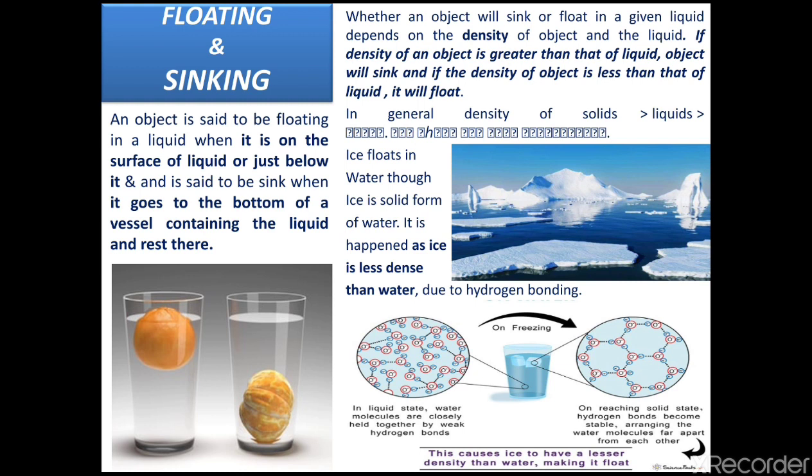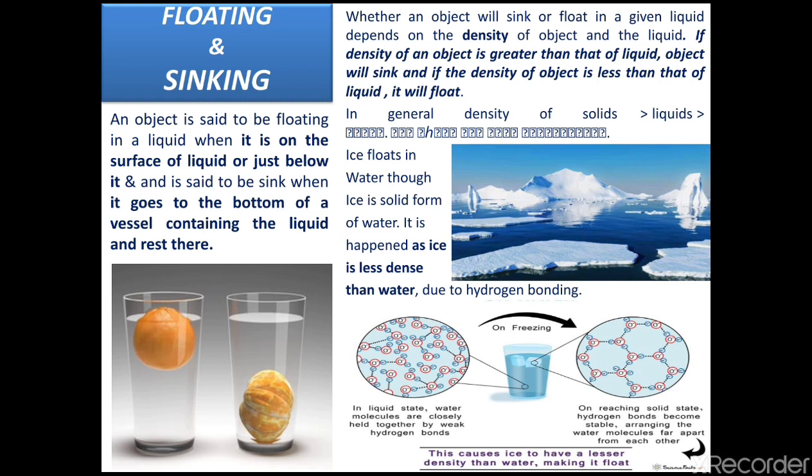As negative and positive poles are created, there must be an attraction between them. So water molecules are bonded together through this negative end and positive end, and this is called hydrogen bonding. This is the picture of hydrogen bonding.